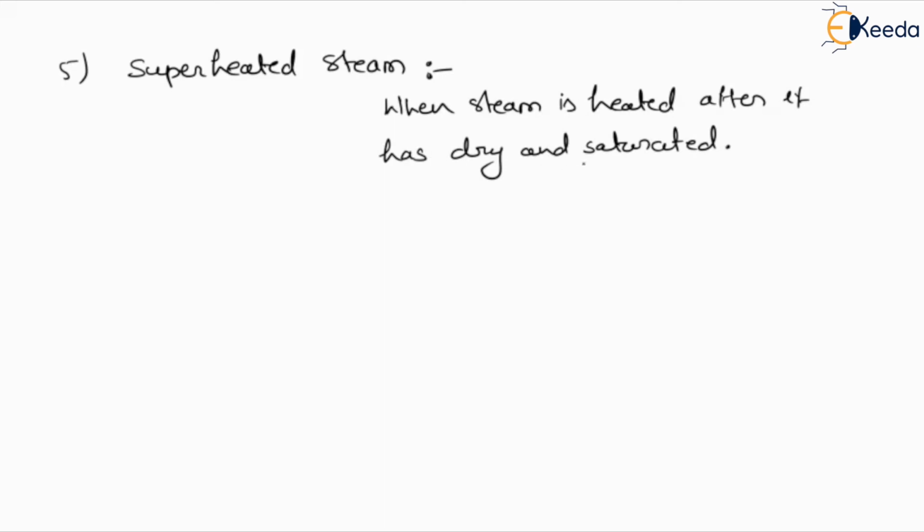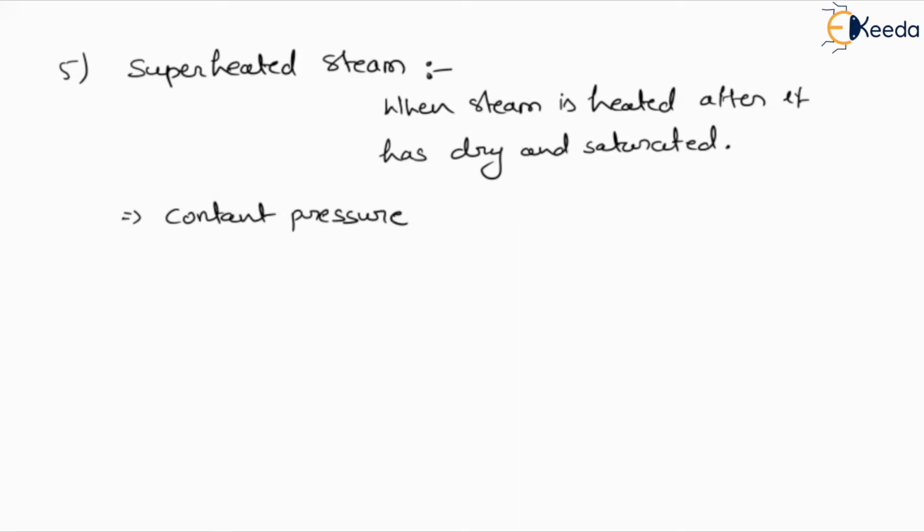When the steam is dry and saturated and still we are heating the steam, that increased amount of steam is called the superheated steam. And the superheating is always carried out at constant pressure. So superheated steam is always considered at constant pressure condition. So this point you have to remember.